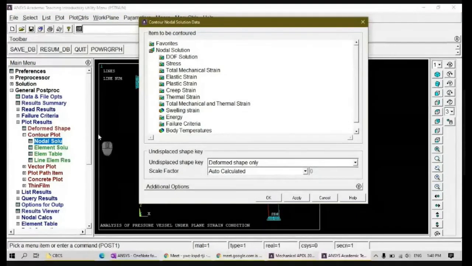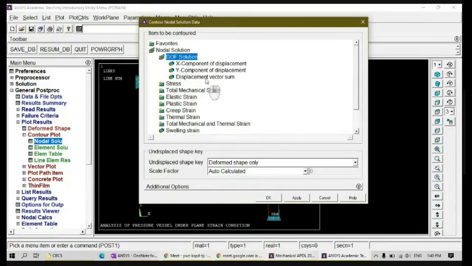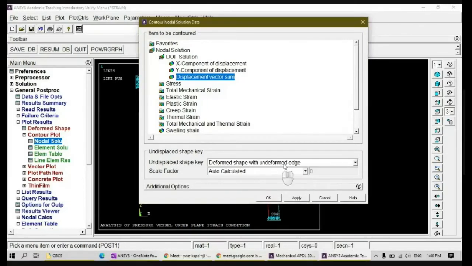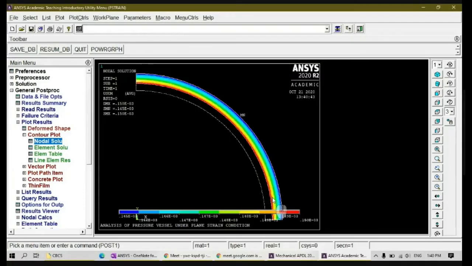Here you go to DOF, degrees of freedom. View displacement. Your deformed shape already, I'll change it to deformed shape and edge. This is how it has expanded. The value for expansion is 0.15 into 10 power minus 3.